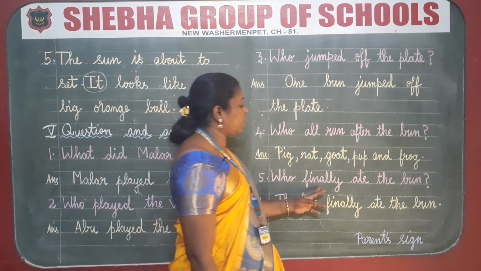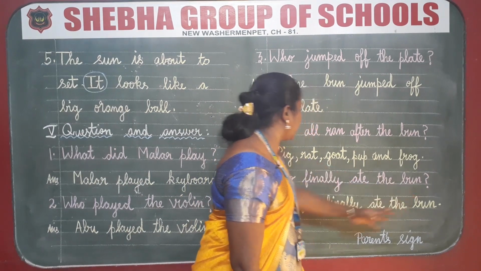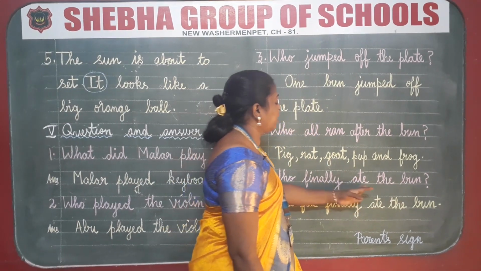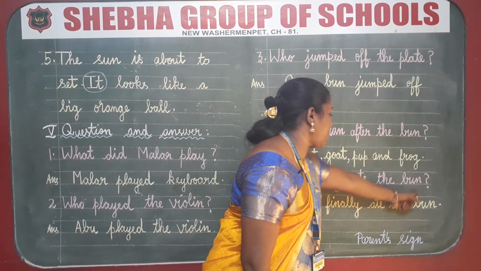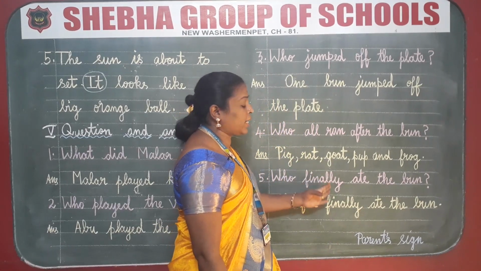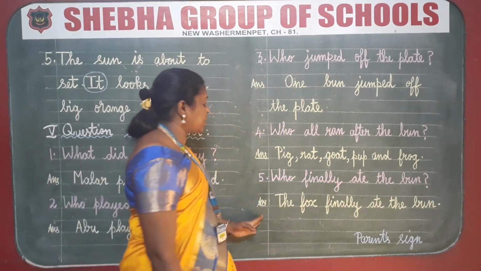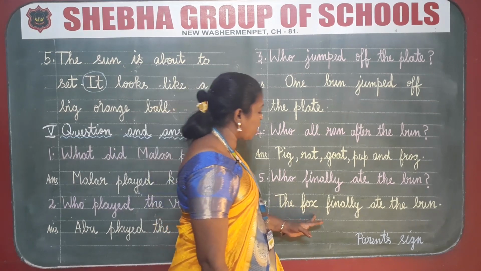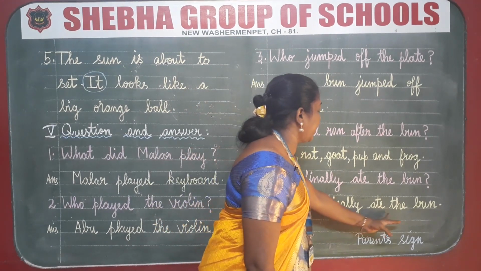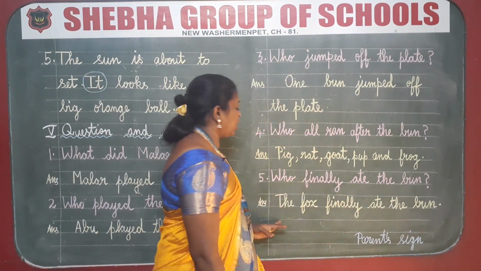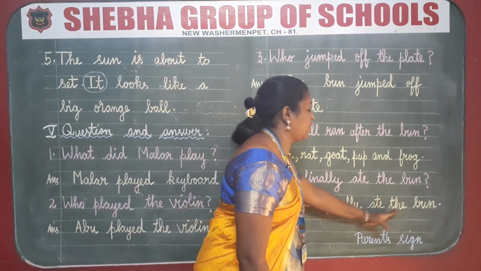Okay students, after finishing the fourth one, write the fifth one. Who finally ate the bun? Question mark. Answer. The fox finally ate the bun.